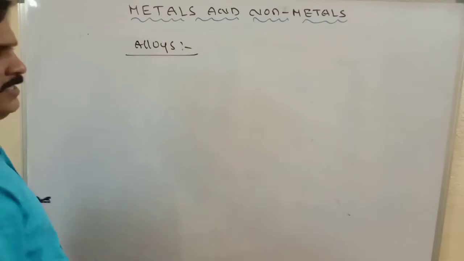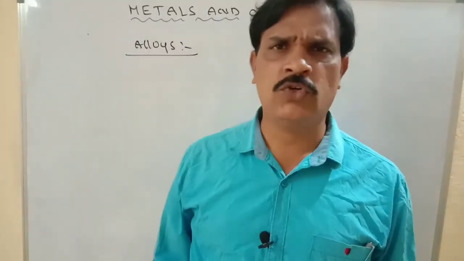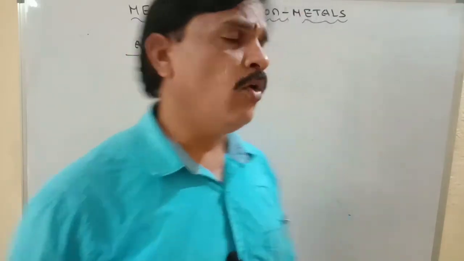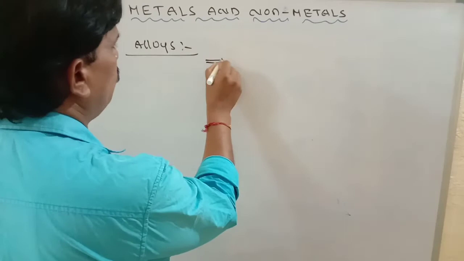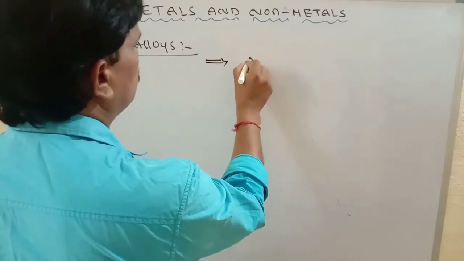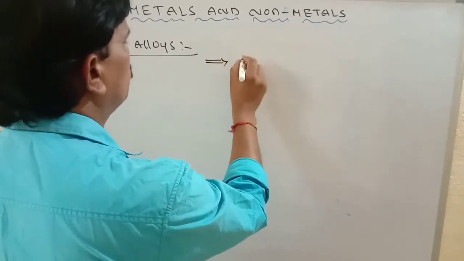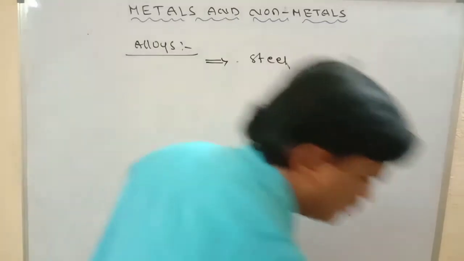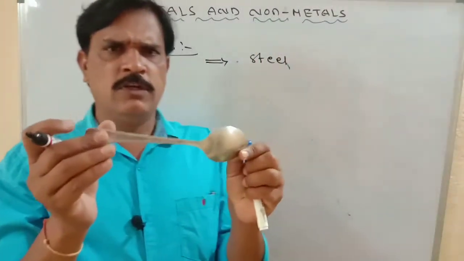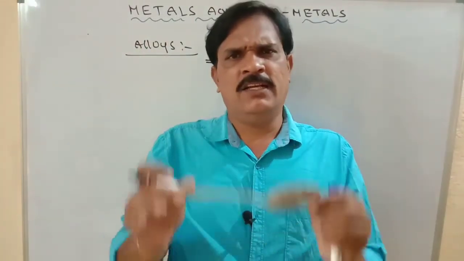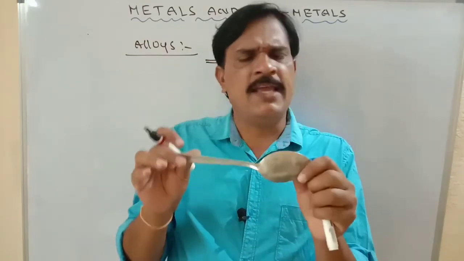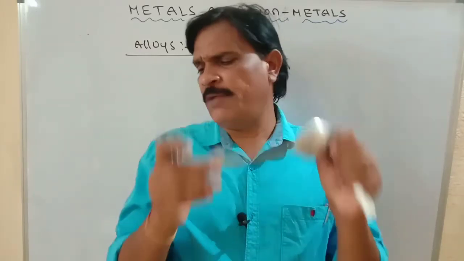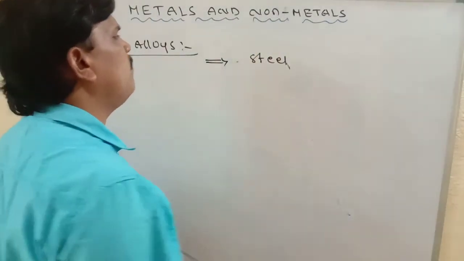Alloys means two or more metals mixing themselves to give a homogeneous mixture. That mixture is known as an alloy. A general example is steel. For example, this is a spoon, one type of alloy, which has iron, nickel and some other metals.